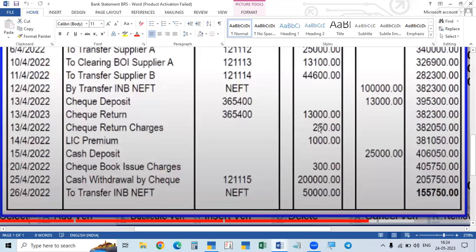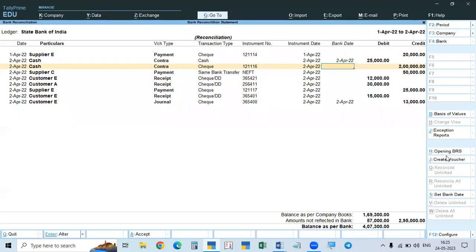When the check is returned, they charge some money. So check return charges are called bank charges, as well as checkbook issue charges. This is also called bank charges. They charged this twice: bank charges 250, bank charges 250. And LIC premium of 1,000 rupees they paid directly. So all these three items you have to record now. How will you make the record?